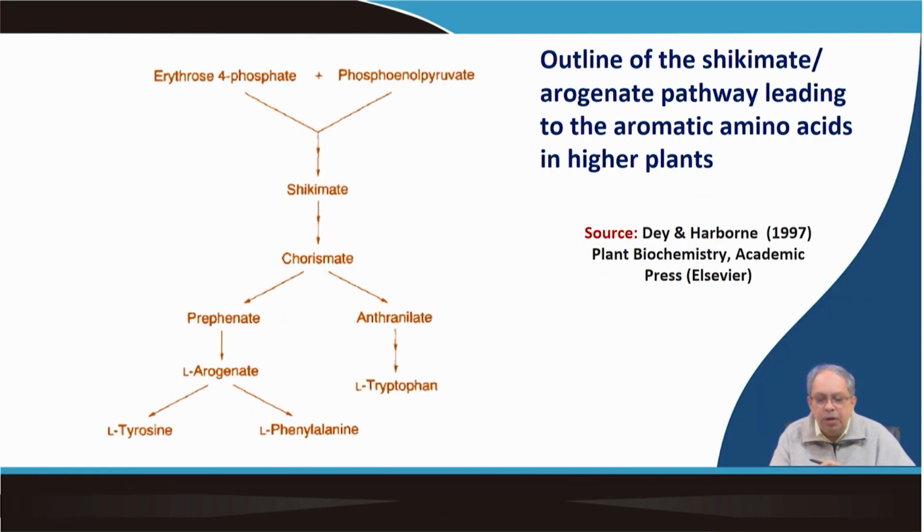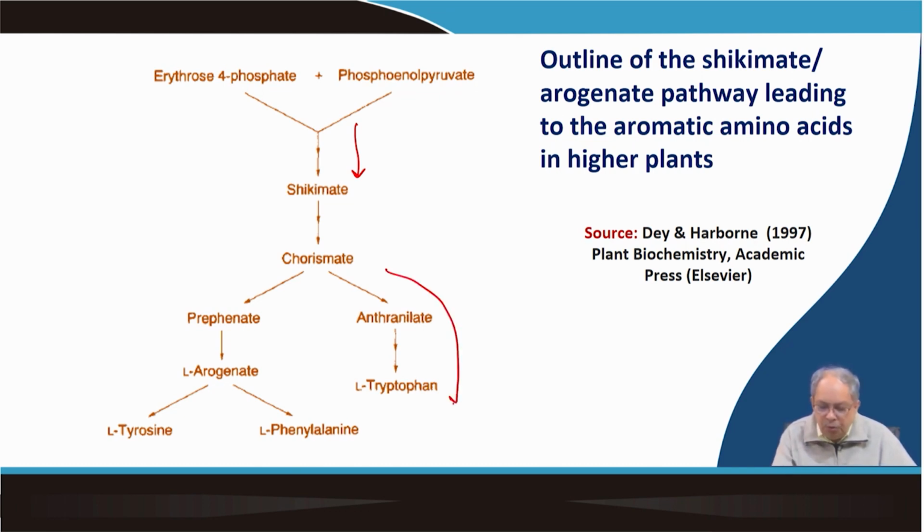It basically originates from primary metabolism. As you see here, erythrose phosphate and phosphoenol pyruvate join and eventually create the shikimate pathway, where shikimate is one of the major intermediates, and then it produces chorismate. So, sometimes we call it the shikimate chorismate pathway. From chorismate there are two different routes.